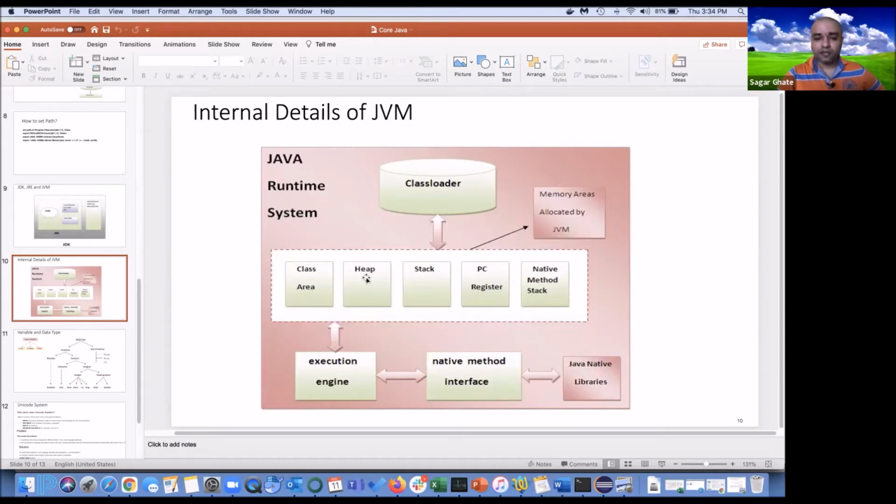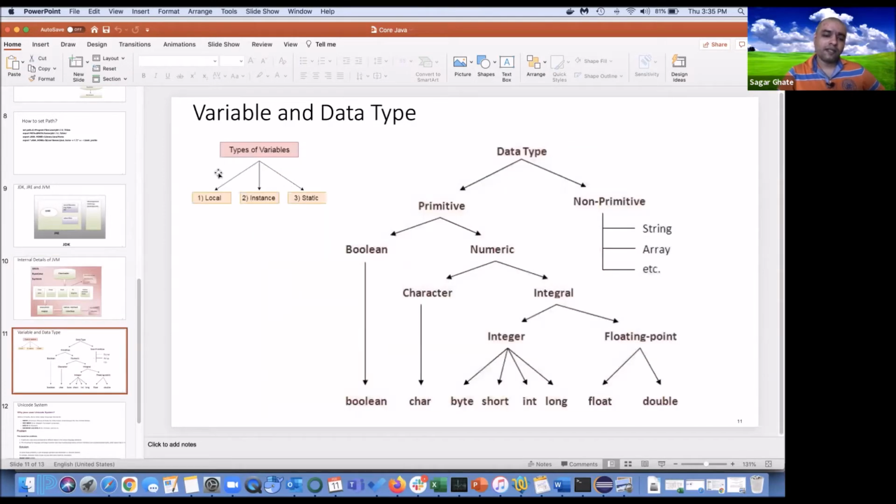And this is the architecture of JVM, from the class loader to these memories. These are different kinds of memory: class area, heap, stack, PC register, native. We'll be talking more about heap and stack. Okay, then you are having the execution engine, native method interfaces, and Java native libraries. So these native method interfaces also we will be working upon.